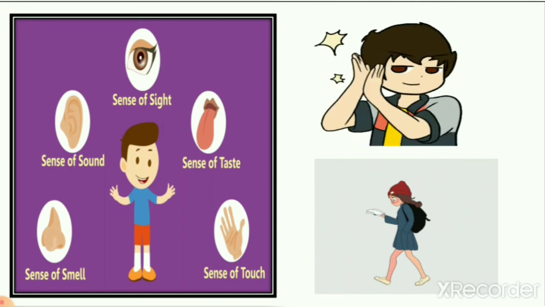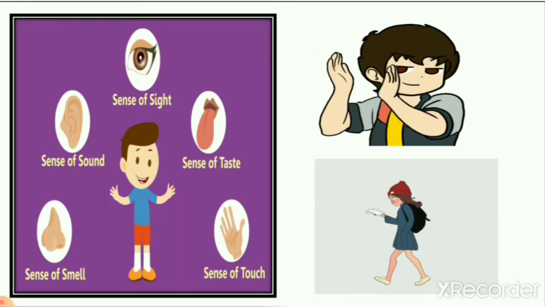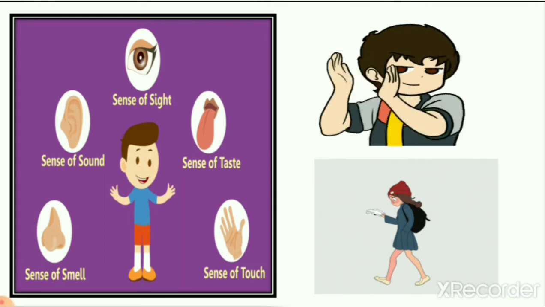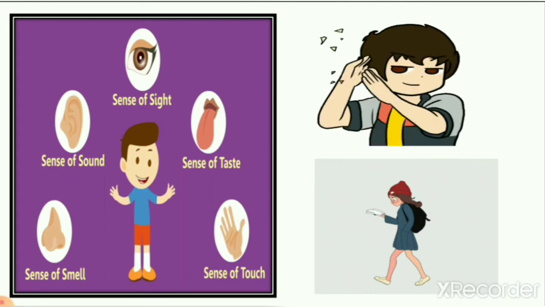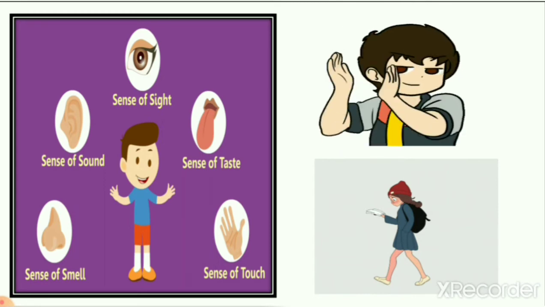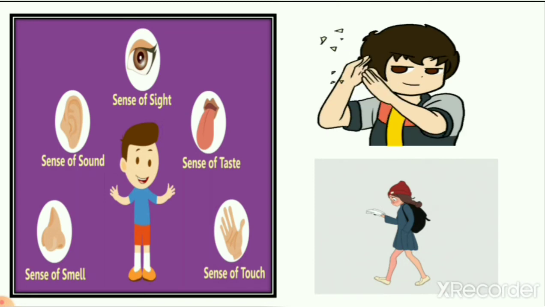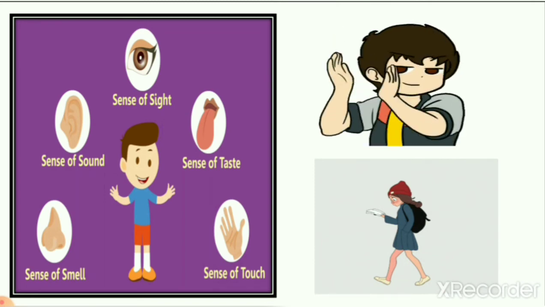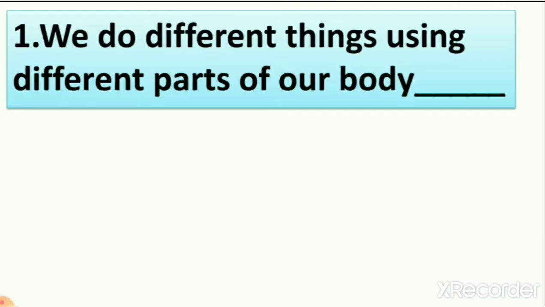So we are using our hand in clapping. When we want to walk, which body part are we using? We are using our leg, right? So like that you all understand that we are using different body parts in different ways. So all body parts are important, right? So we are using every body part in a different way. So here you can see we do different things using different parts of our body. So is it true or false?